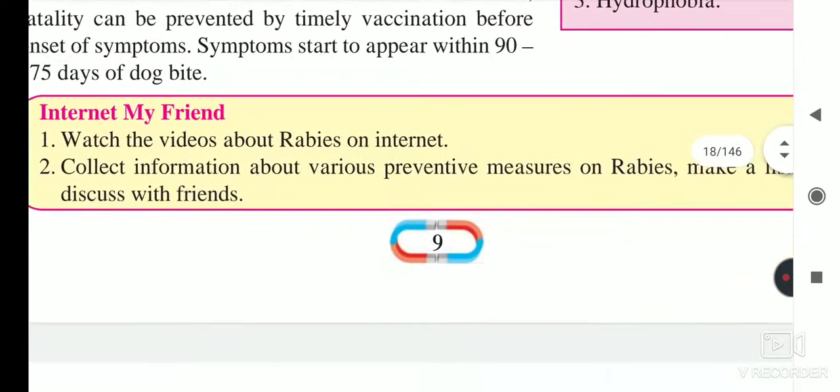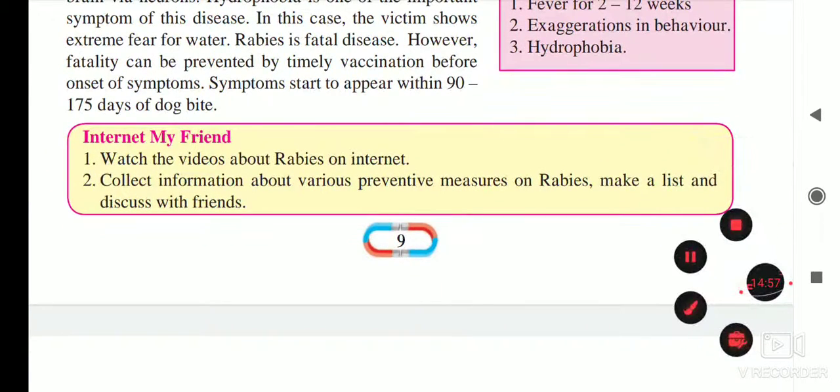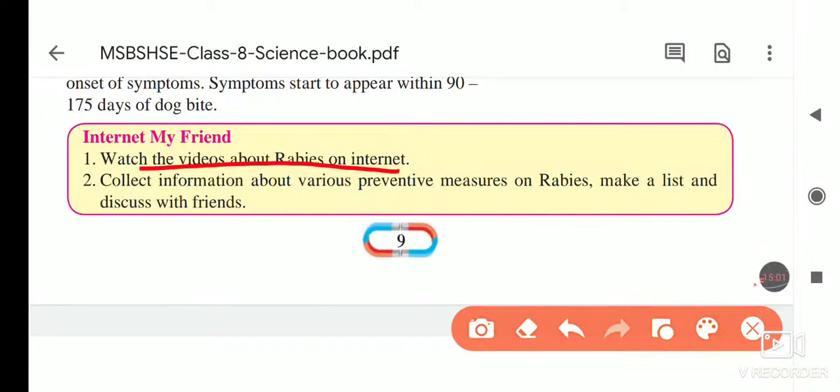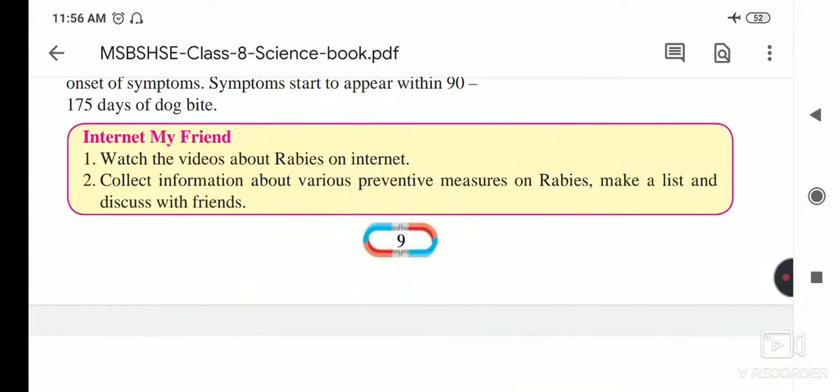Now, internet is my friend. All of you watch videos about rabies on the internet. You have to watch these videos because it is a fatal disease and you have to be aware of it. Collect information about the various preventive measures of rabies, make a list and discuss it with your friends. That is today's homework.